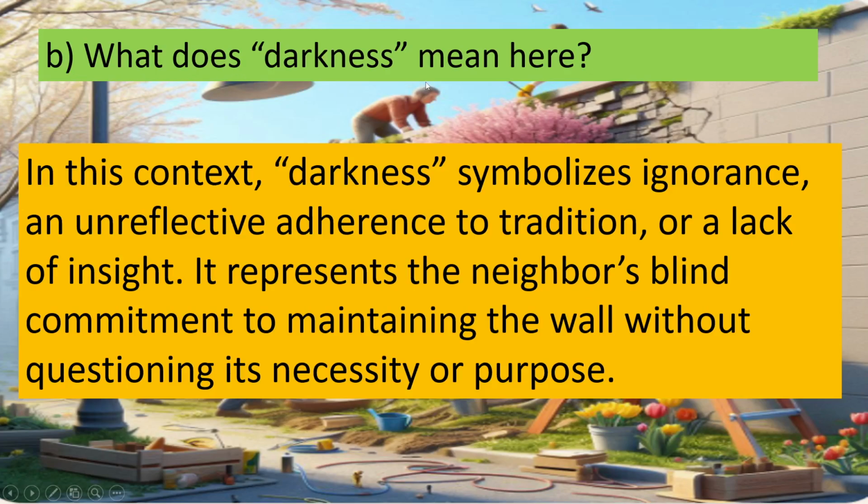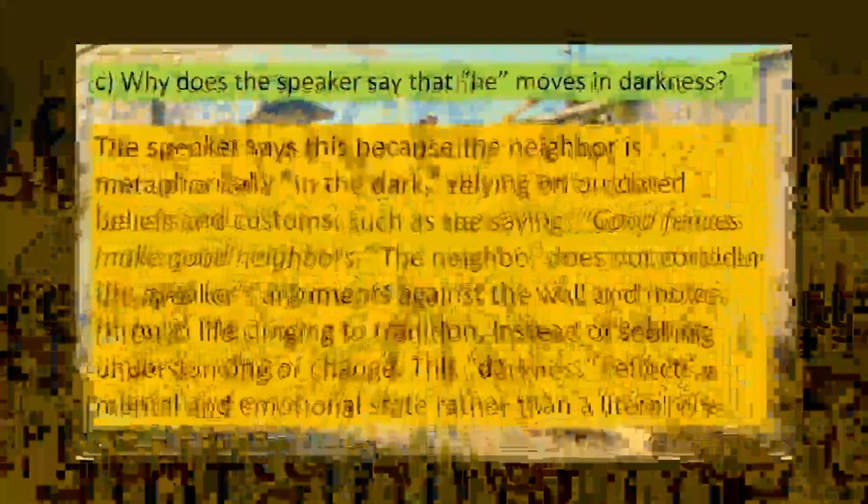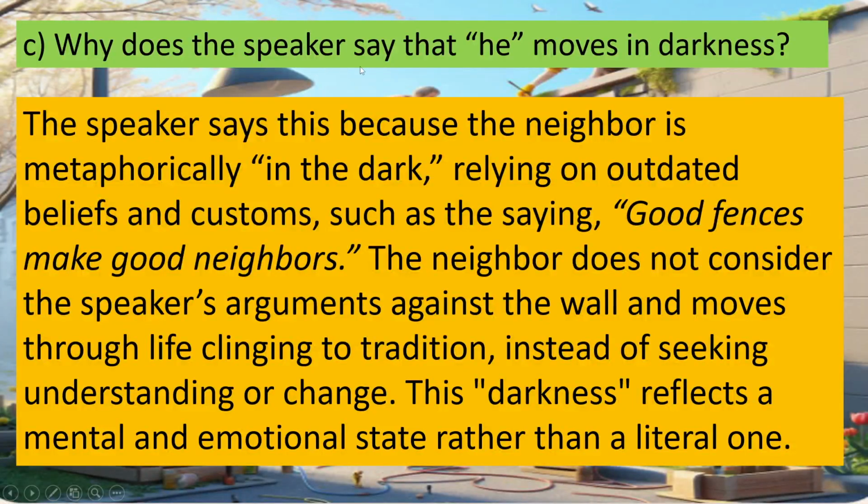B. What does darkness mean here? In this context, darkness symbolizes ignorance and an unreflective adherence to tradition or lack of insight. It represents the neighbor's blind commitment to maintaining the wall without questioning its necessity or purpose.